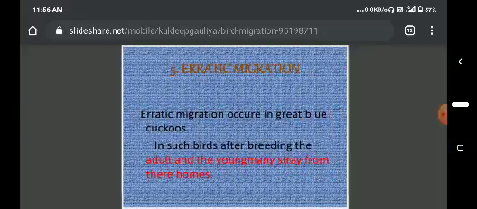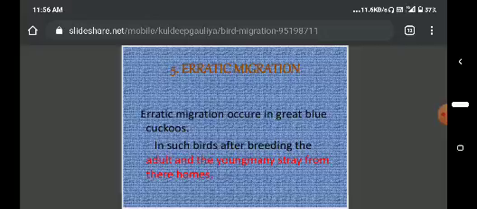And erratic migration. Erratic migration occurs in great blue cuckoos. In such birds, after breeding, the adults and young may stray from their homes. Whenever this type of migration takes place, the young ones and adults reach their homelands. Okay, this is about erratic migration. This type of migration is performed by the blue cuckoos.